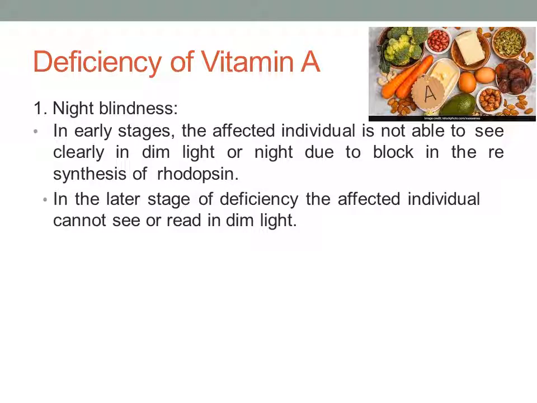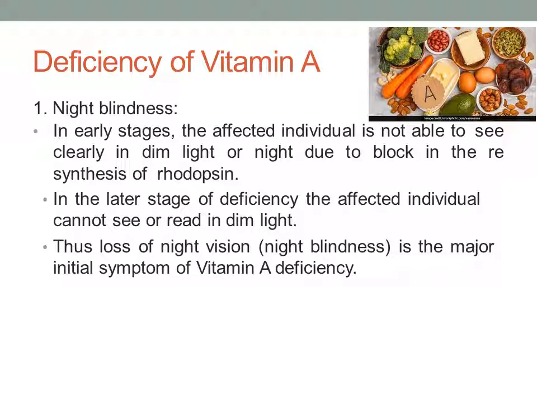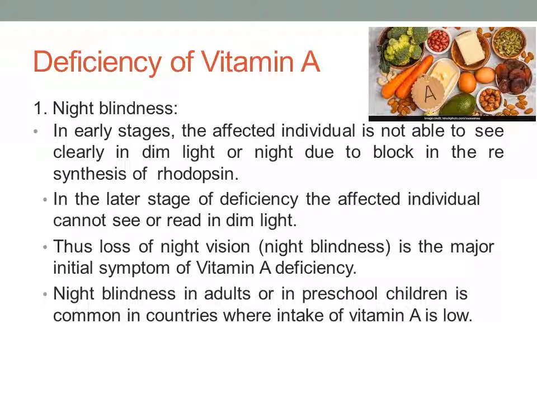In the later stage of deficiency, the affected individual cannot see or read in dim light, meaning complete vision loss will be there. Thus loss of night vision, or night blindness, is the major initial symptom of vitamin A deficiency. Night blindness in adults or among preschool children is common in developing countries where intake of vitamin A is low.